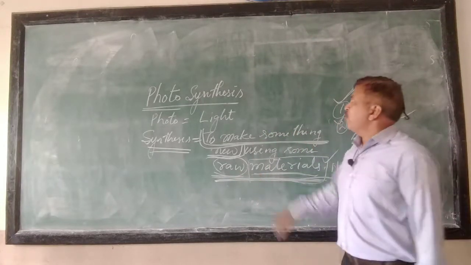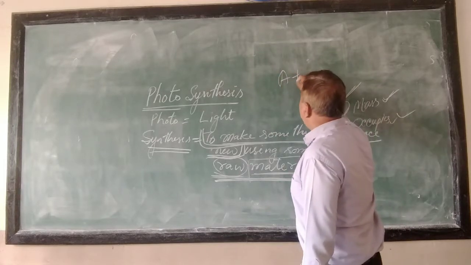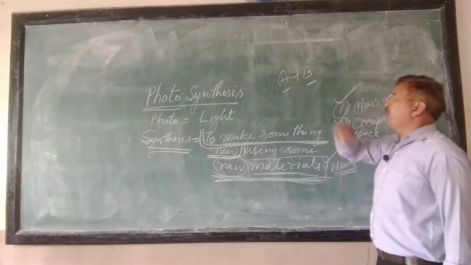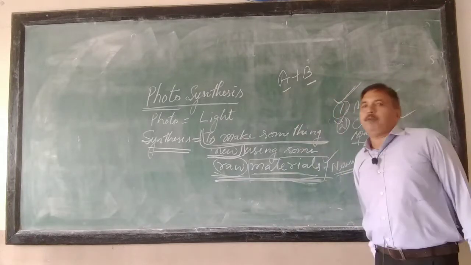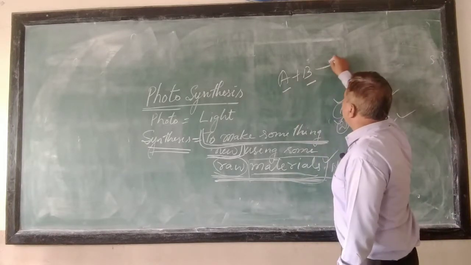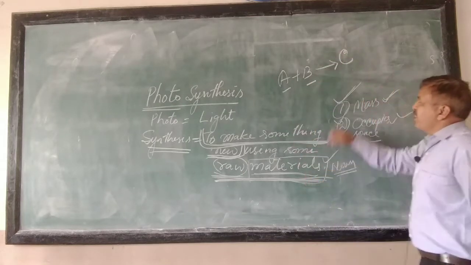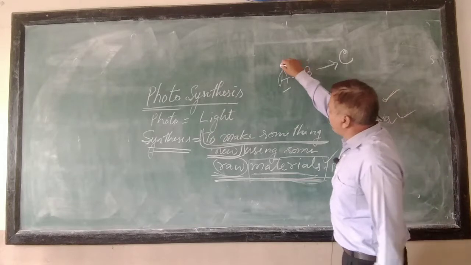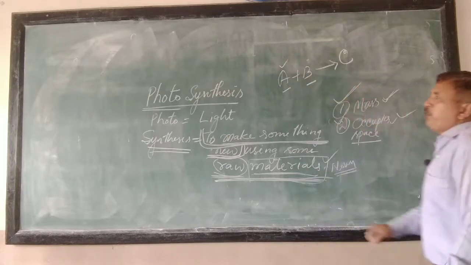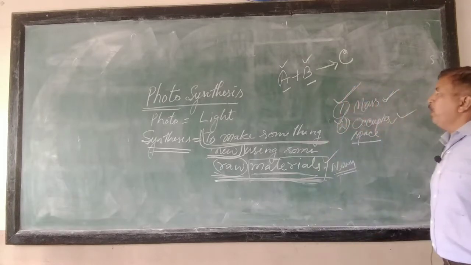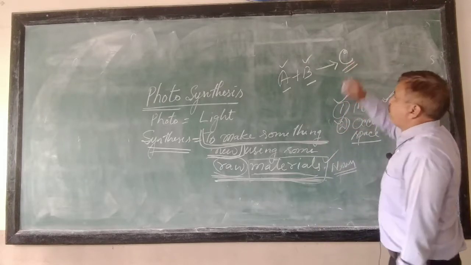Entirely means, suppose A and B combine, these are raw materials, suppose raw material A and raw material B, they combine and they form C. This C has neither the properties and features of A nor the properties and features of B. This is entirely a new substance.